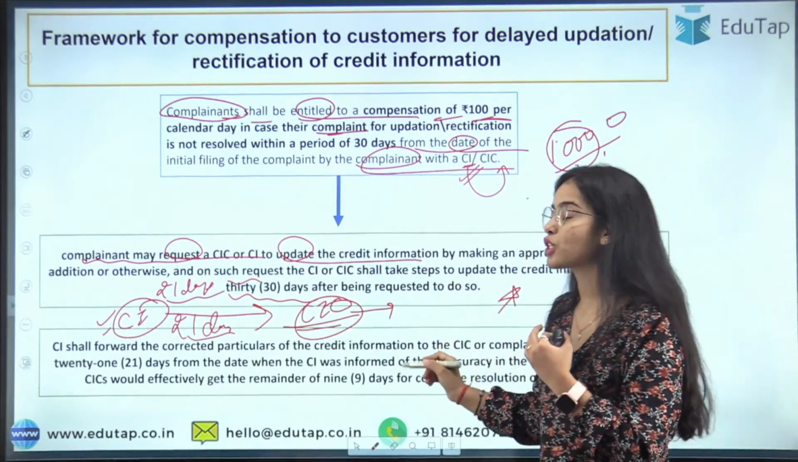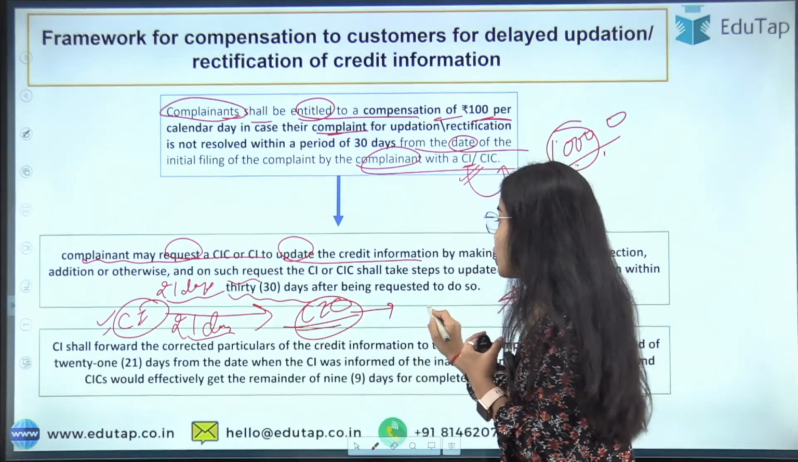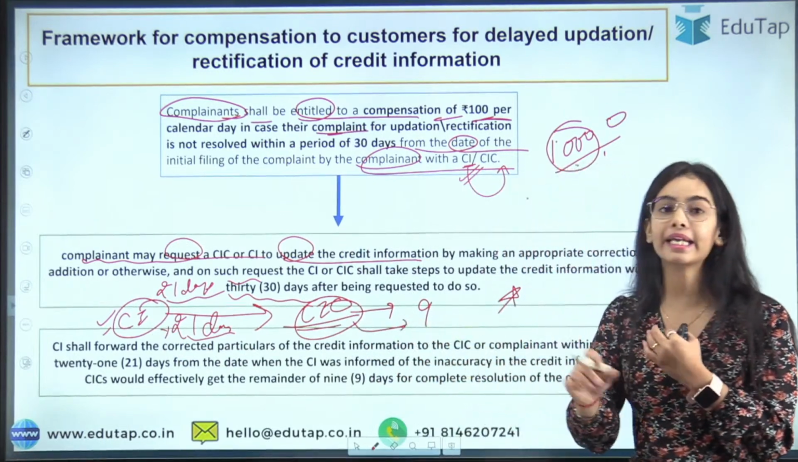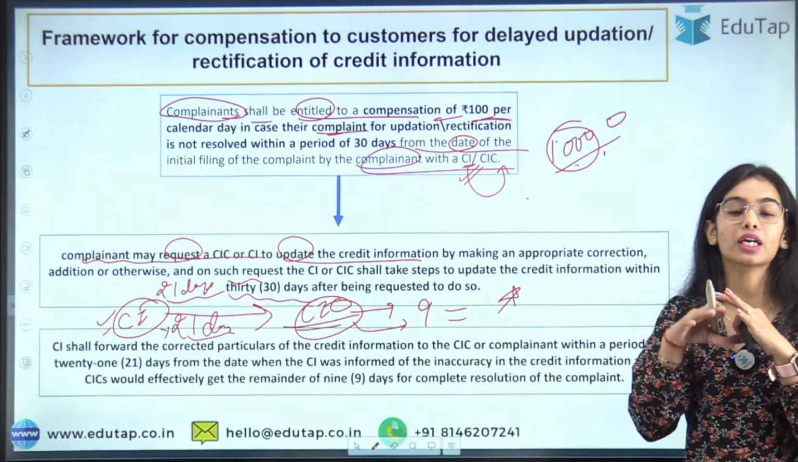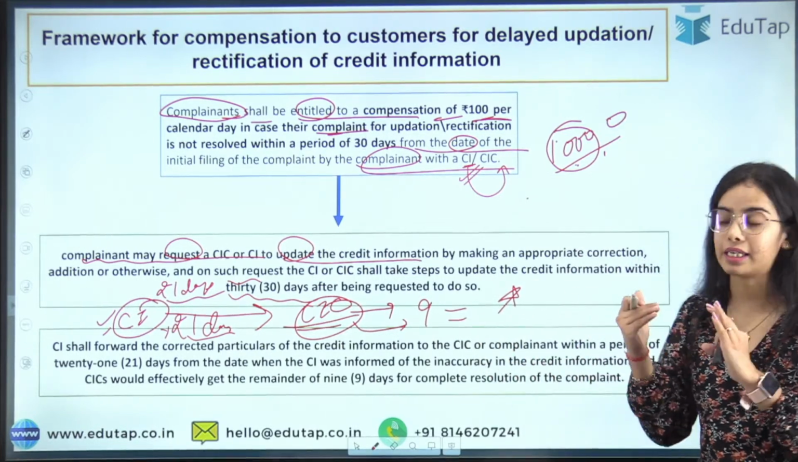Now the credit information company will have how many days? It will have only 9 days, okay. So the credit institutions get 21 days and the credit information companies get the 9 days that are left, so that the complete rectification or redressal of the complaint happens within 30 days.